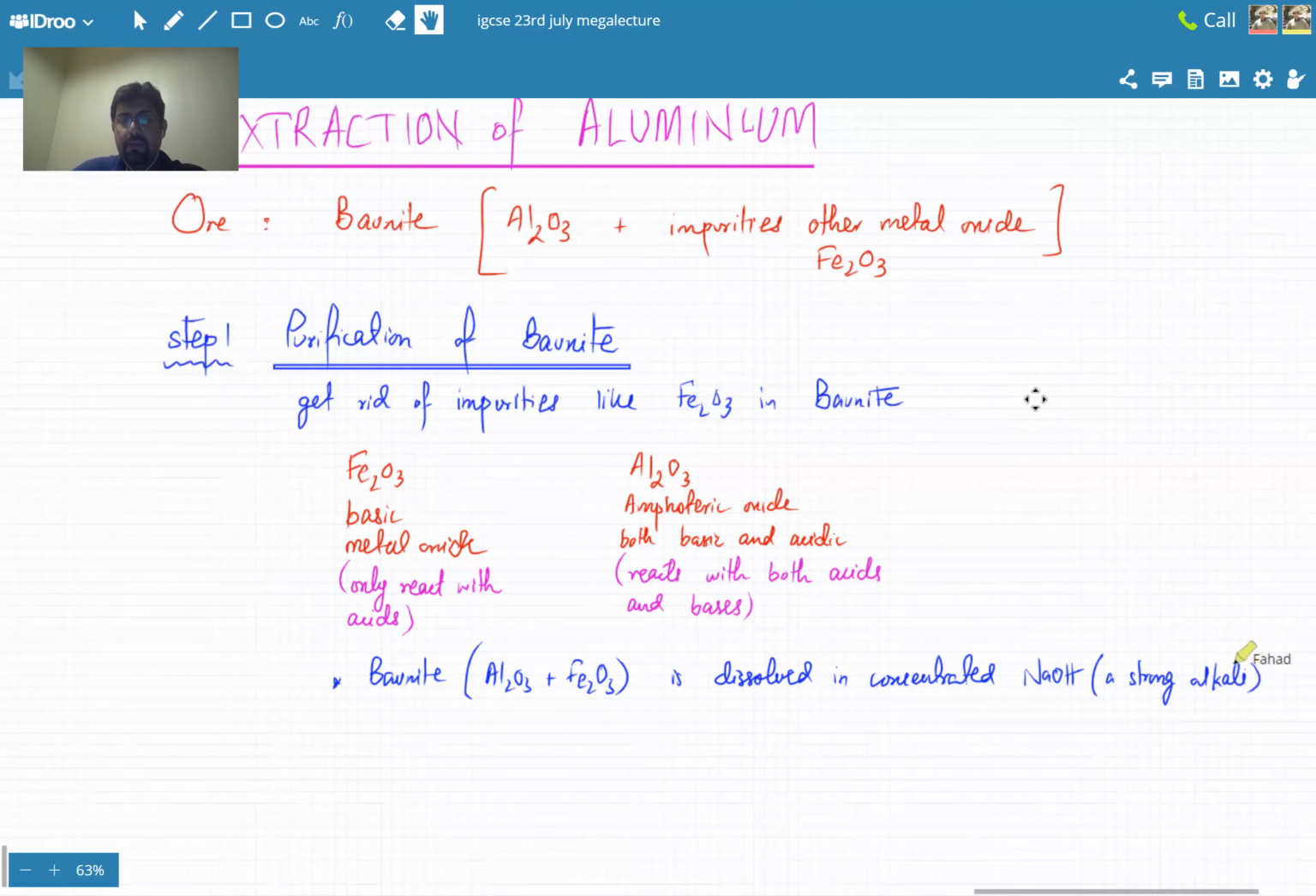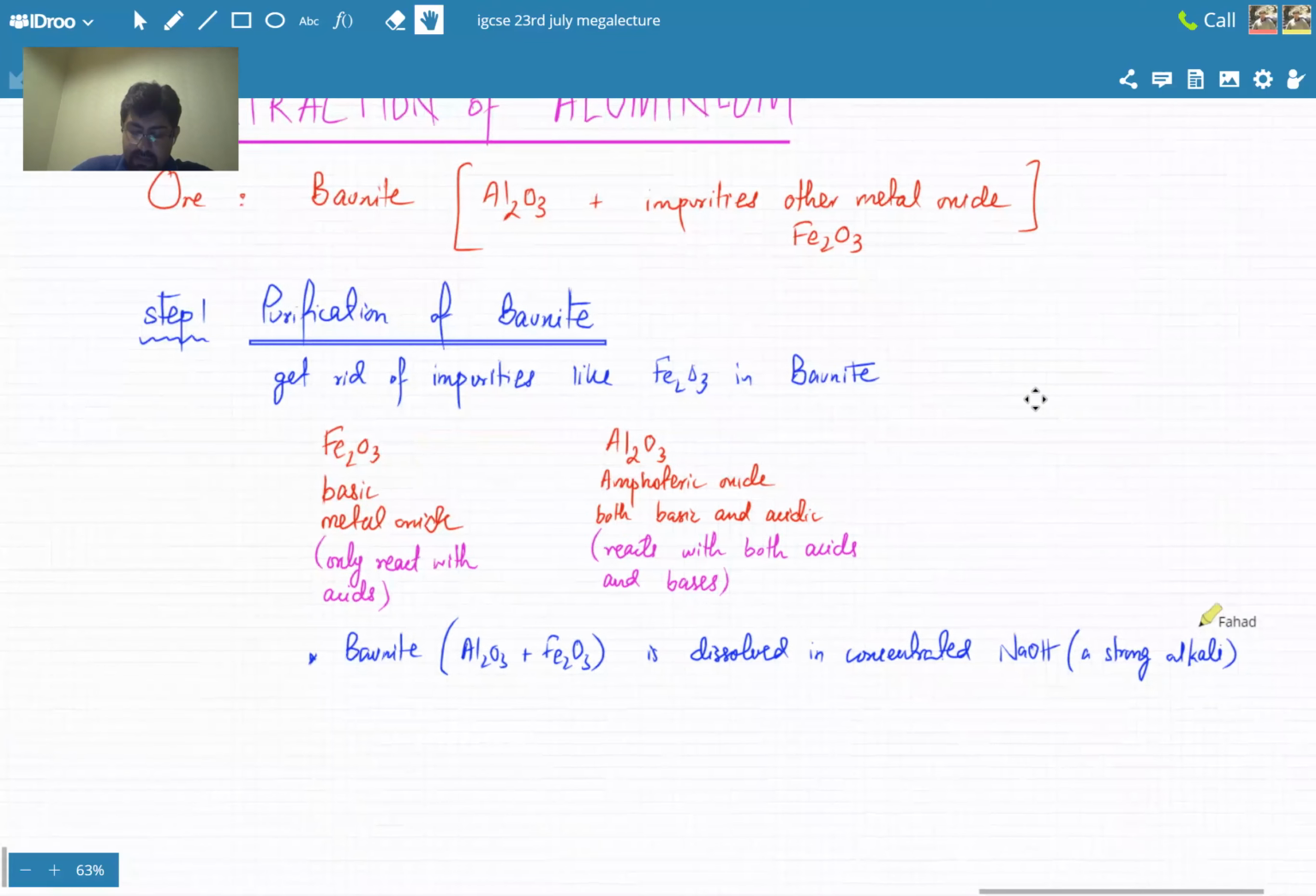ठीक है, so you mix it in a strong alkali. तो इनमें से कौन सा रिएक्ट करे? सारे listen carefully. मैं फिर से repeat कर रहा हूँ, this can get confusing. Your ore, जो rocks आपने mine किए, they contain Fe2O3 and Al2O3. Fe2O3 is a basic metal oxide. Al2O3 is also a metal oxide, a special type which is amphoteric. It can react with both acids and bases.